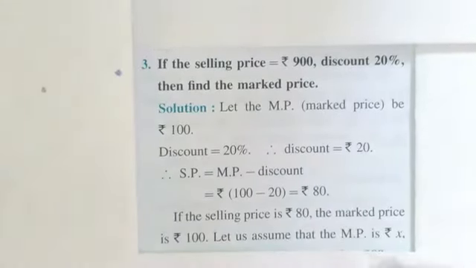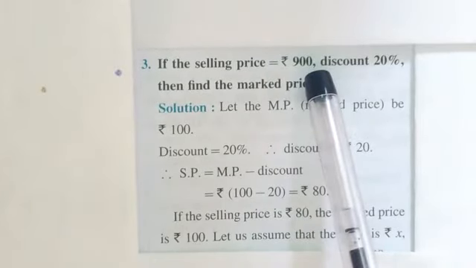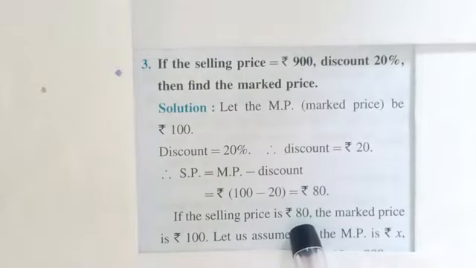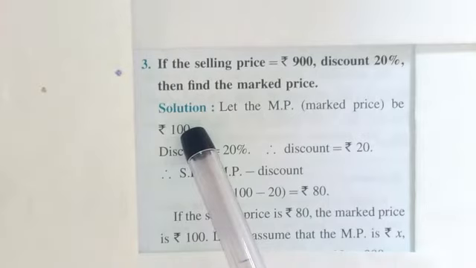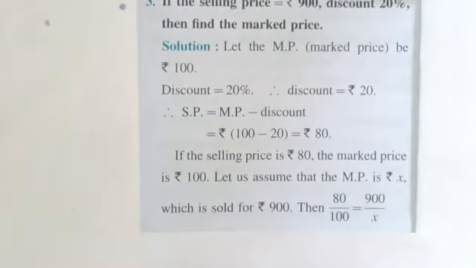But students, the actual selling price is given, that is rupees 900, and here we got rupees 80. So from this information we will go ahead. If the selling price is rupees 80, the mark price will be 100, which we have assumed here. And let us assume that the mark price is rupees X, which is sold for rupees 900.